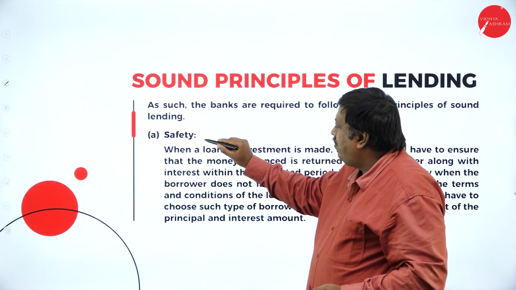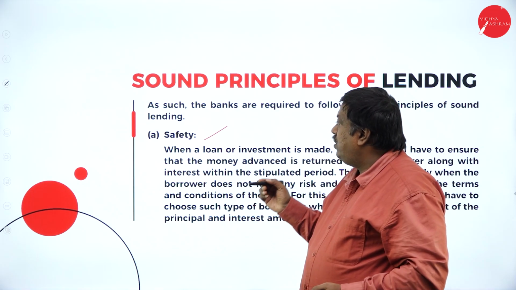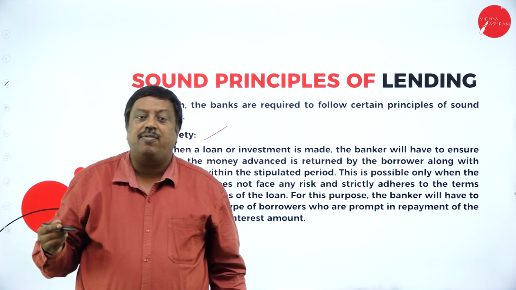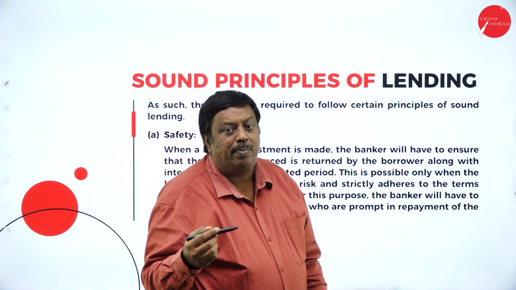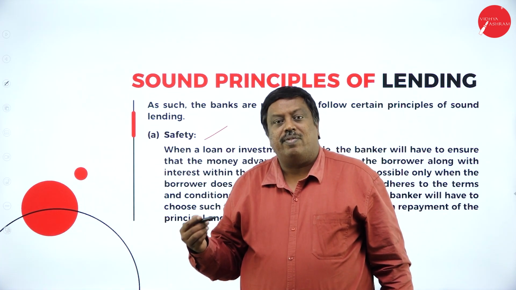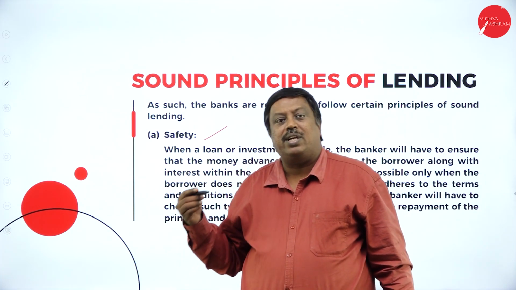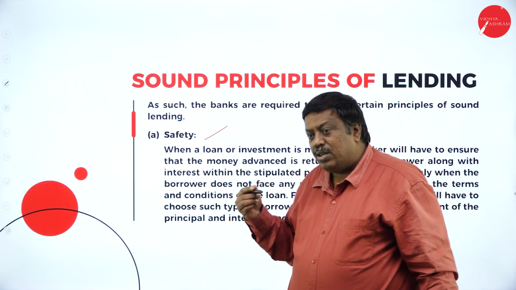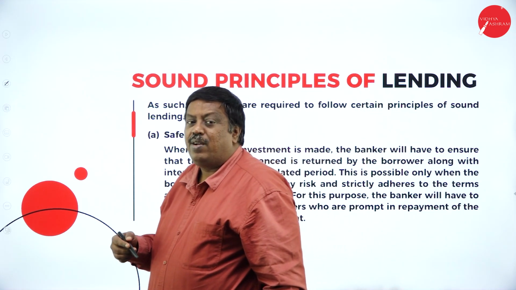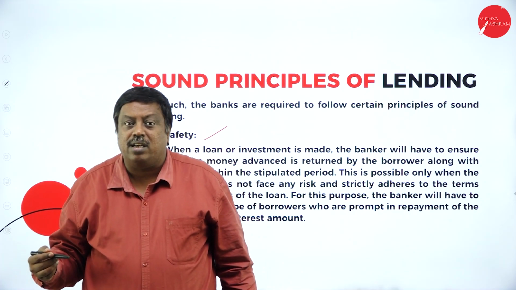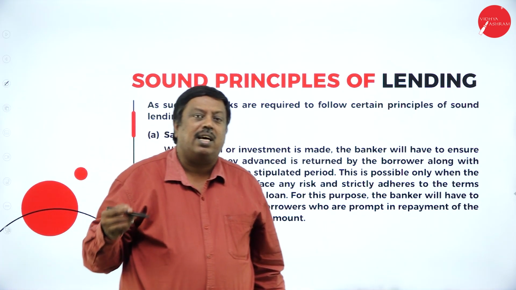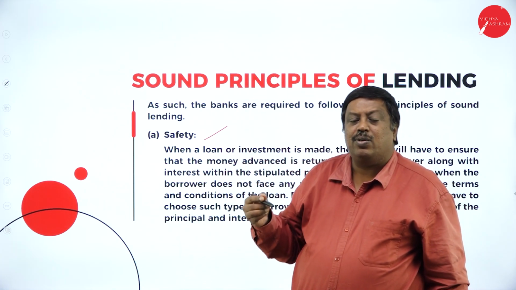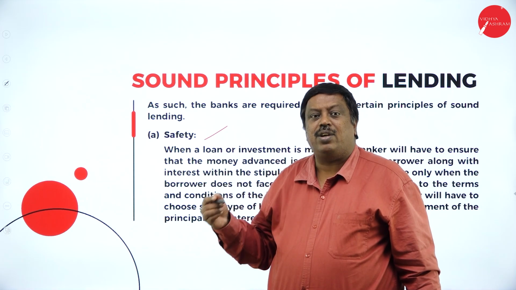Among the sound principles, the first one we have here is safety. Whenever the bank is going to lend money, it has to check the safety, that is, whether the amount will be collected back or not, whether it will be safe for the bank to get it back from the customer. For that, what rules and regulations are to be followed, and what documentation has to be made here. Before lending any amount, the banker will collect all the details of the customer, and will verify each and every activity of the customer.